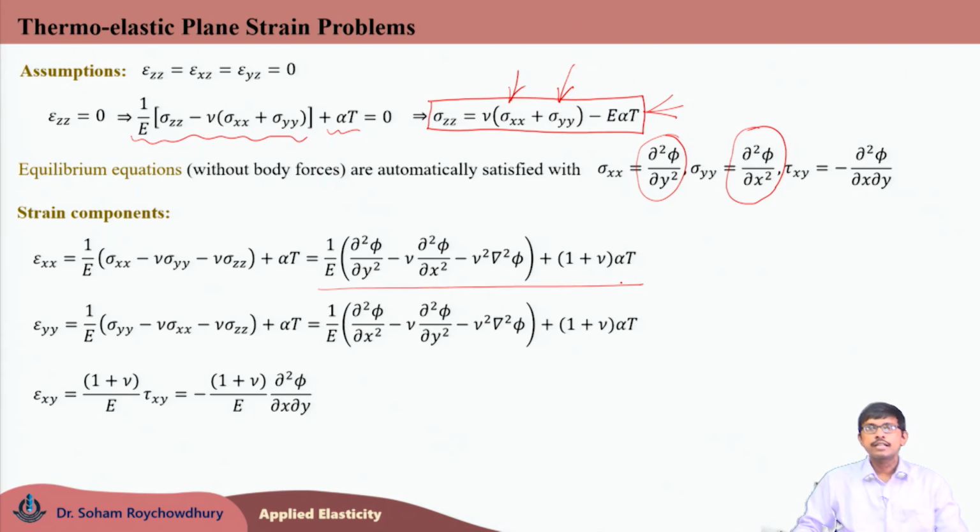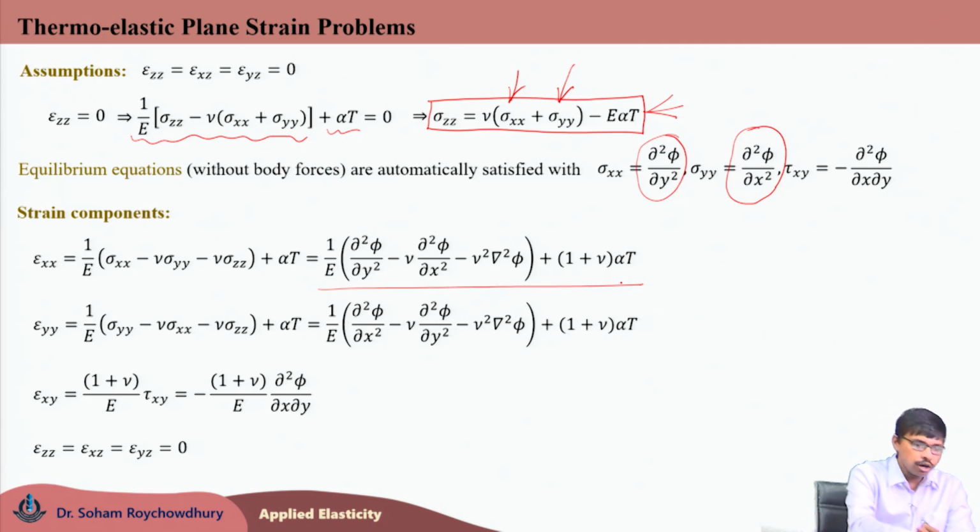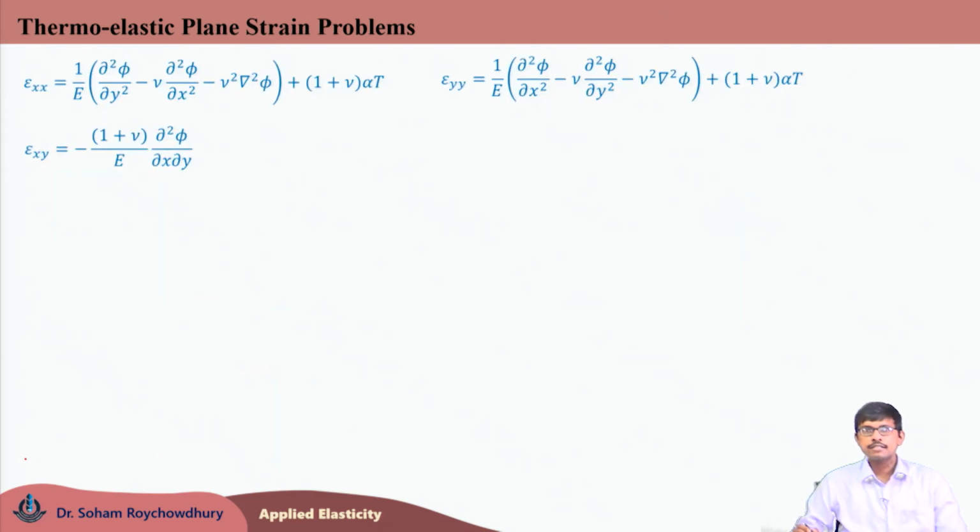In-plane shear strain epsilon xy would be minus 1 plus nu by E del 2 phi by del x del y, which is same for both plane stress and plane strain problems. And the rest, the out-of-plane normal and shear strains epsilon zz, epsilon xz, epsilon yz, are 0 for the plane strain assumption. So, we got the strain fields, written in terms of phi, the Airy stress function.